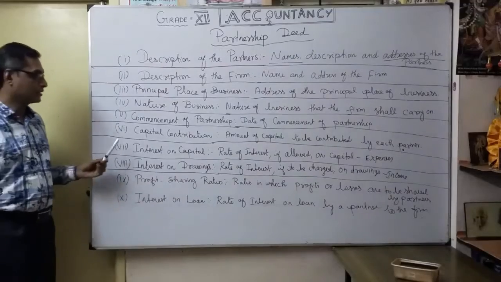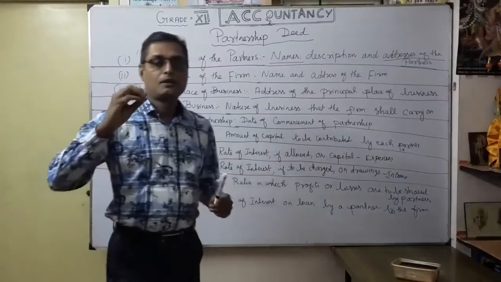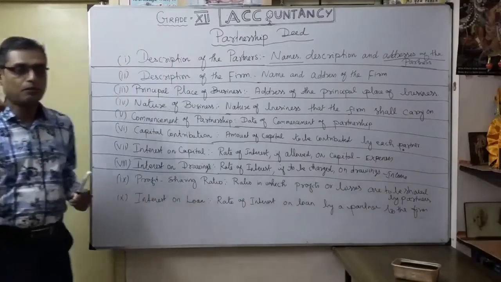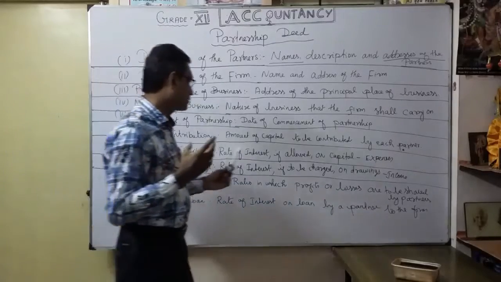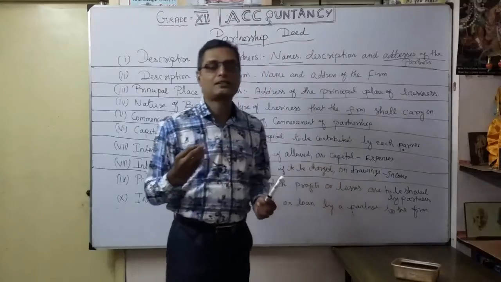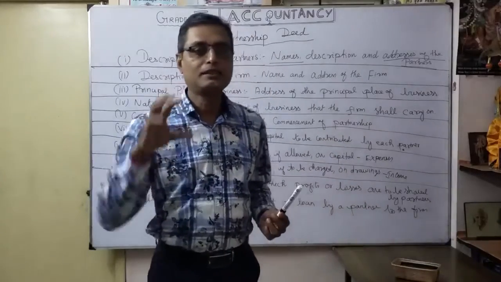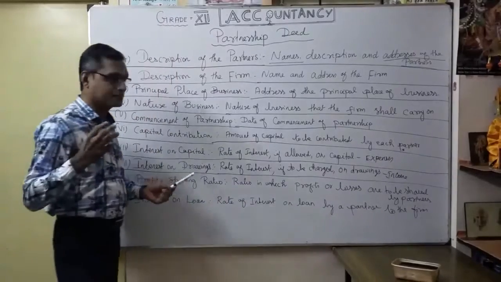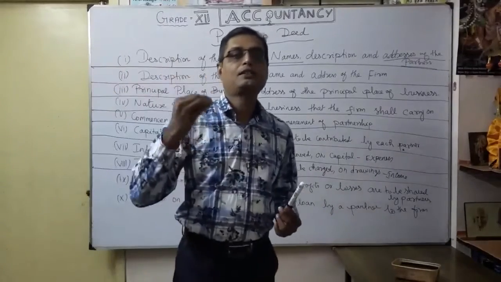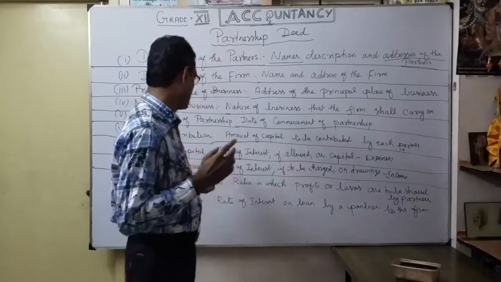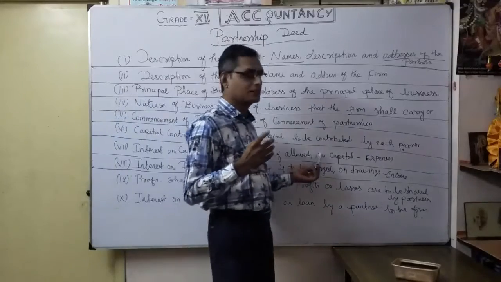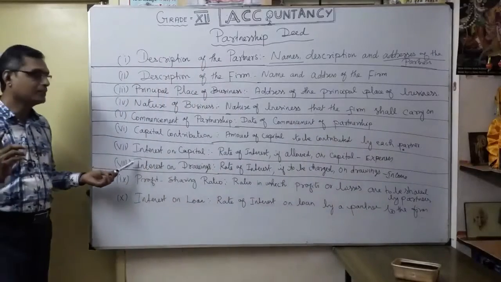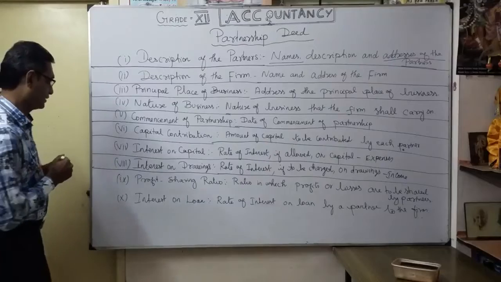So that's the difference. On interest on capital, the firm has to pay interest to the partner, so the partner gets money. Here, opposite, in interest on drawings, the partner has to pay interest to the firm. Understood? Interest on capital is an expense for the firm. Interest on drawings is an income of the firm. Okay. Then profit.